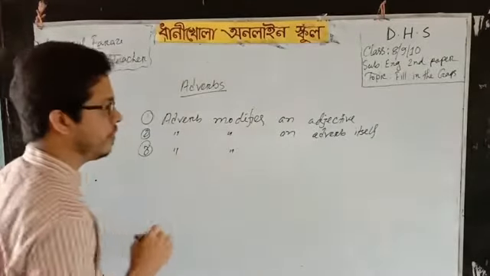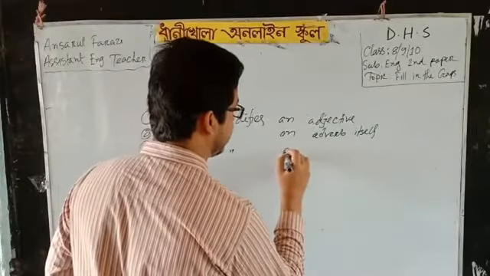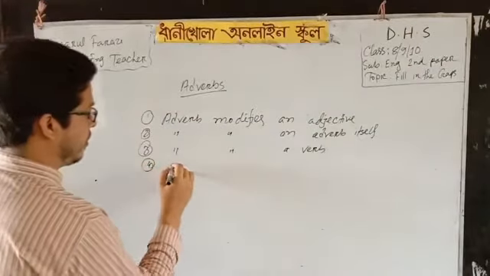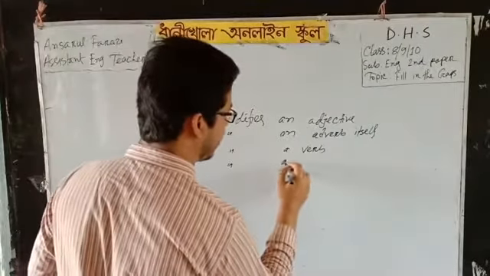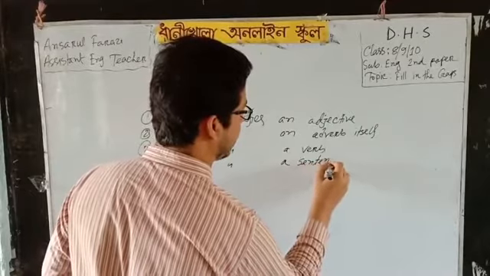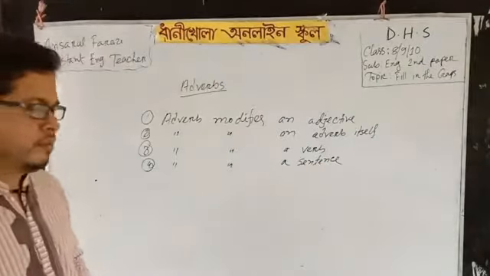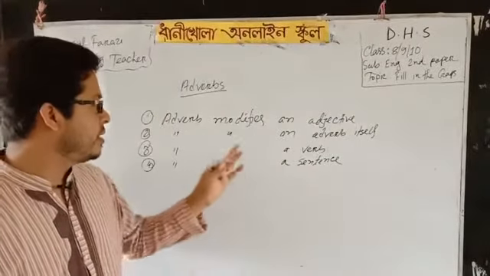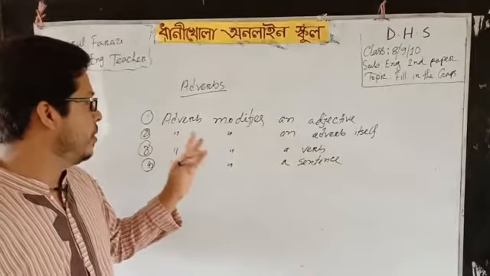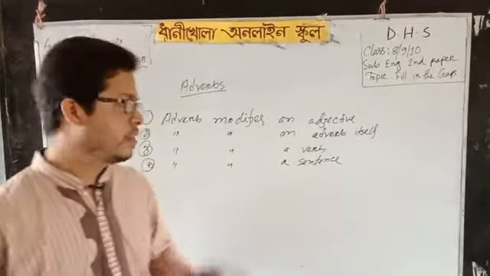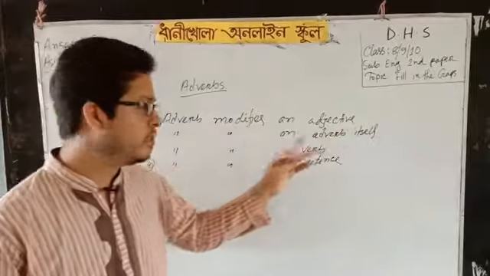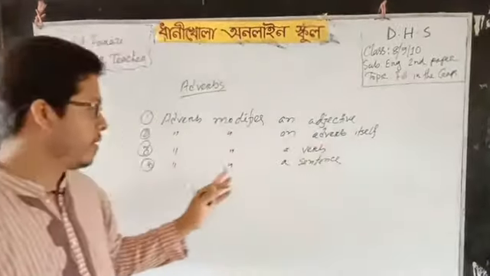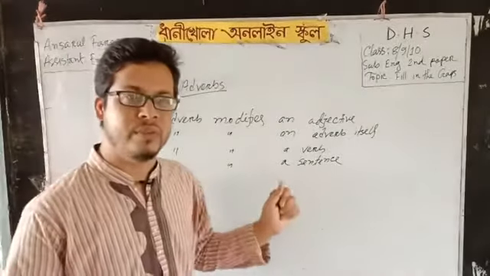Adverb modifies a verb and adverb also modifies a sentence. And there are other uses, but these are the main items to those adverb actually modifies. So adverb modifies an adjective, adverb modifies an adverb itself, and adverb also modifies a verb, and the last one, adverb also modifies a full sentence.